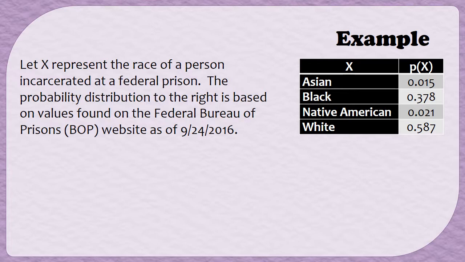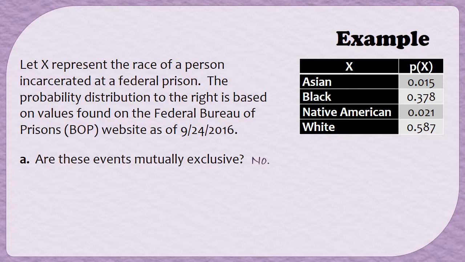Let's let X represent the race of a person who's incarcerated at a federal prison. The probability distribution to the right is based on values found on the Federal Bureau of Prisons website in September of 2016. Let's think for a moment whether these events are mutually exclusive or not. In other words, just generally speaking, could somebody be more than one race at a time? Yeah, you can have people that are more than one race. So because in reality races overlap, these events are not mutually exclusive.